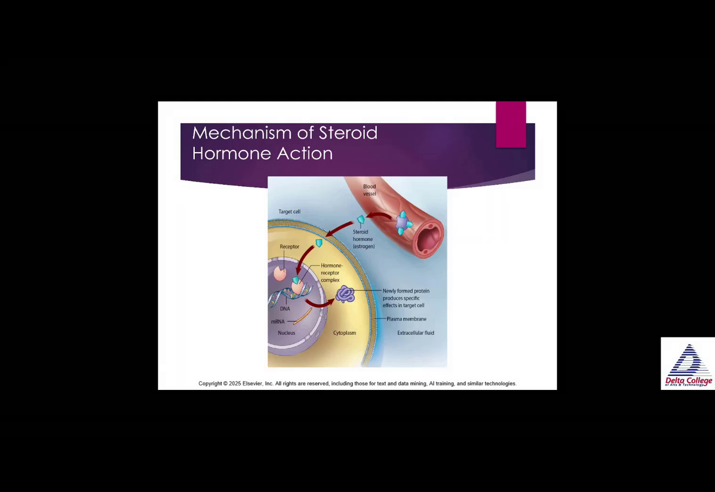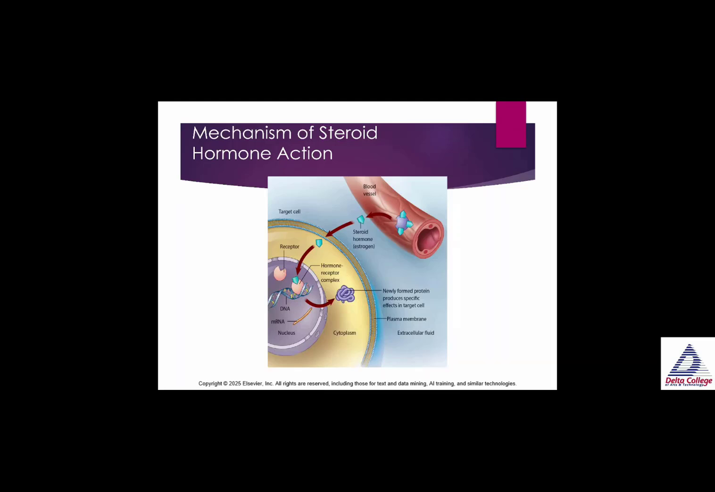So here's the mechanism of steroid hormone action. You can see where the steroid hormone that's in the blood vessel goes into a target cell, goes into the DNA, but it has a lock and key. So if the receptor's not there for that specific hormone, it will not unlock and go into the DNA, make changes, and form a new protein to cause a reaction.